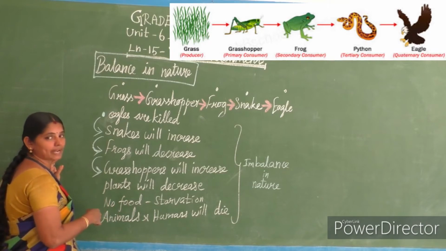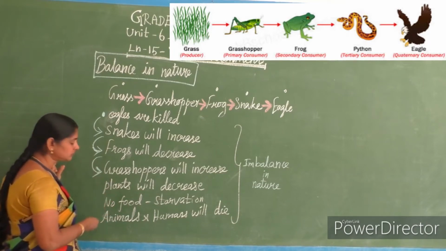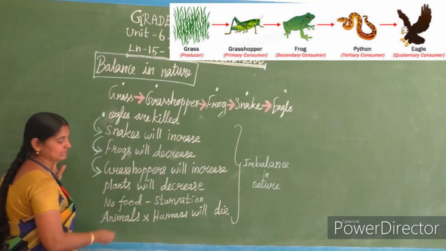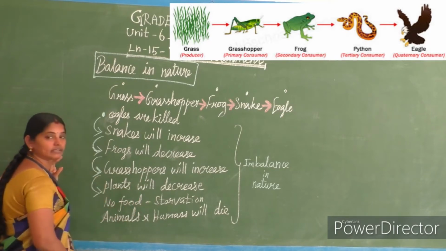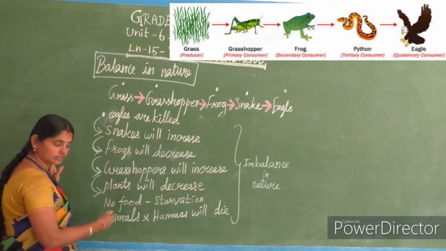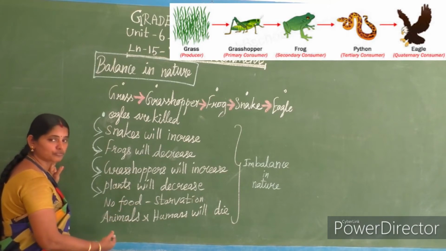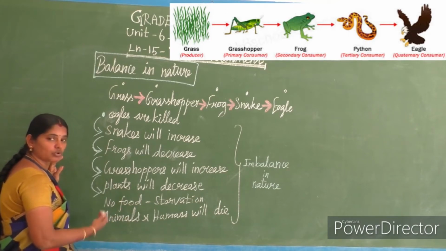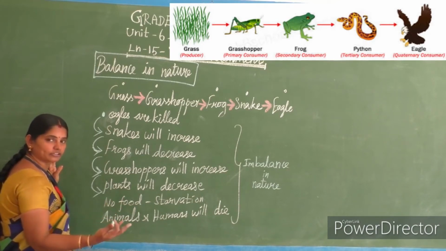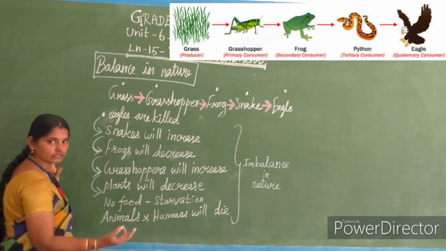It takes all the plants and grass, all the things, it eats. So the number of plants will decrease. If plants are not there, they do not produce their food. So we and animals won't get food. So plants are the main source of food in this world.